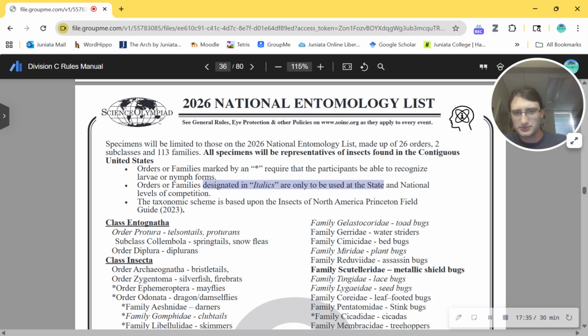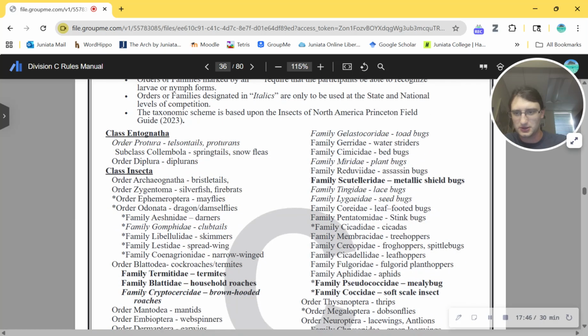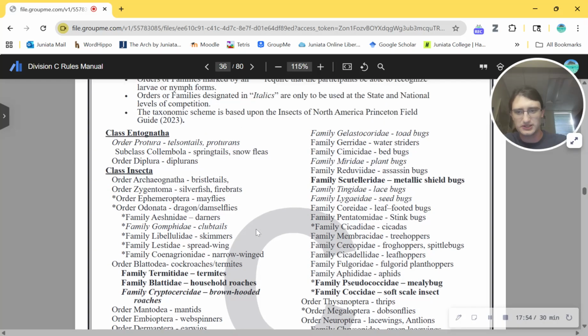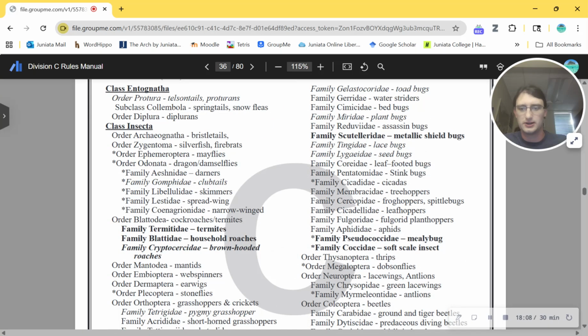Designated in italics are only to be used at the state and national level. Okay. The taxonomic scheme is based on the... Okay. So larvae for mayflies, dragonflies, all of the dragonfly families. Looks awesome. Termites. They're not expected to know termites and roaches until states and nationals. Or wait, what's the bold mean? Oh, is the bold the changes? It might be the changes. Okay, wait, so now I'm confused. Were they not required to know roaches last year? All right, whatever.